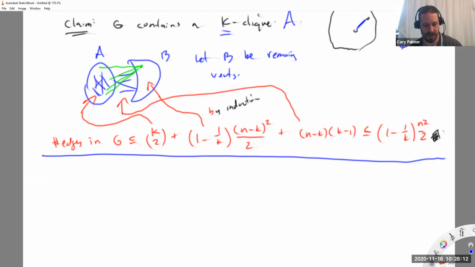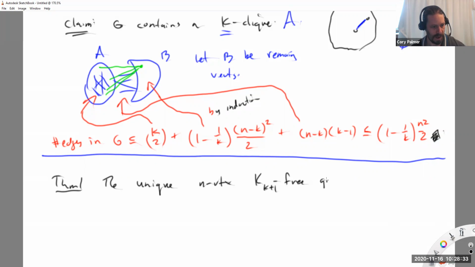Let me restate what Turan's theorem really says. The unique n vertex, k plus 1 free graph with the max number of edges is the Turan graph T_k(n).